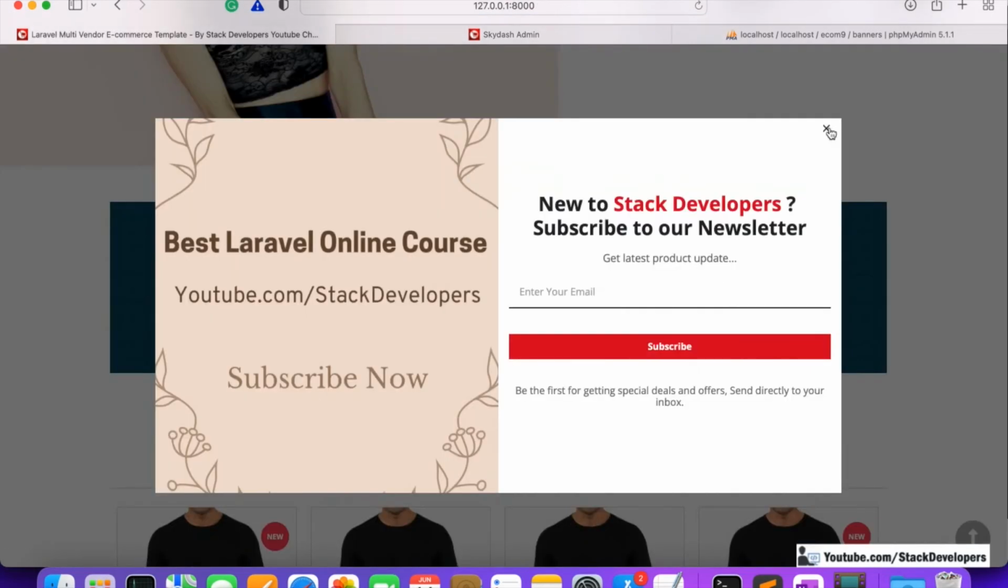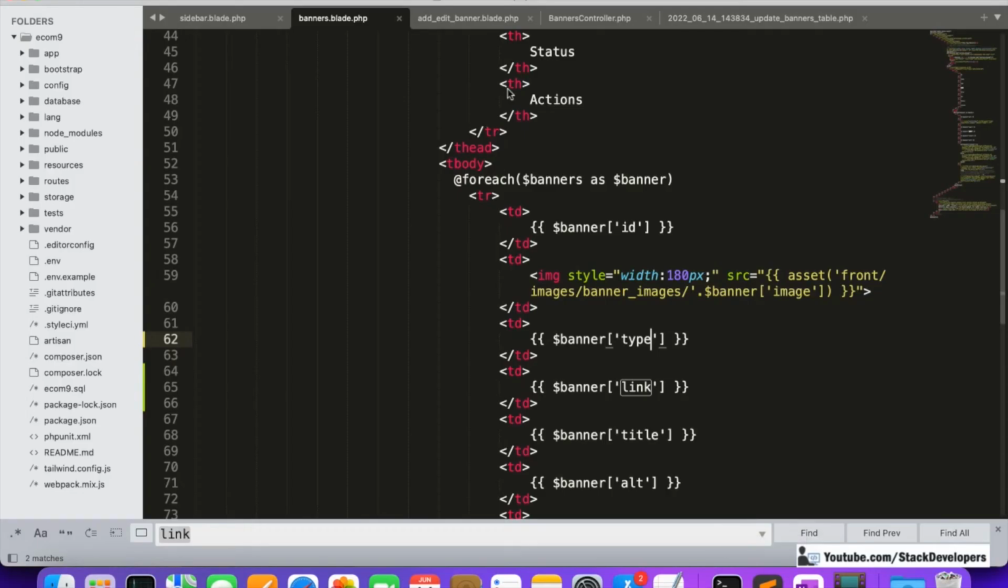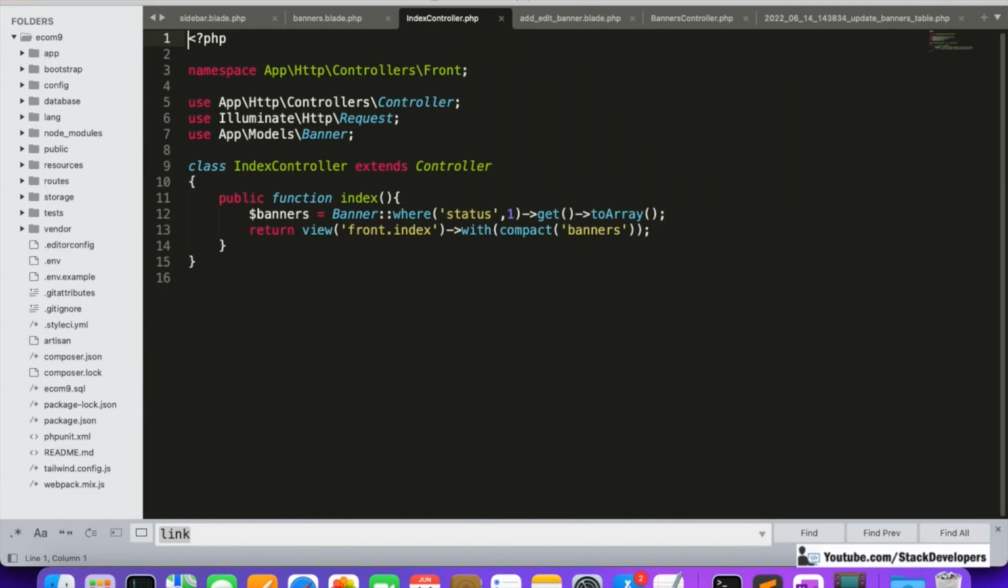Now we are going to make these two banners dynamic at the home page, and for that we are going to update the index controller. First of all, we are going to modify the earlier banner, because now these are not the only banners, there are slider banners and fixed banners. There are two types of banner now. So this is the slider banners, and we are going to add the type condition here along with the where status. Here type is slider.